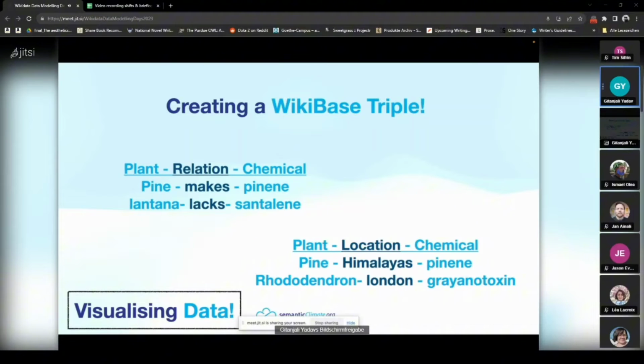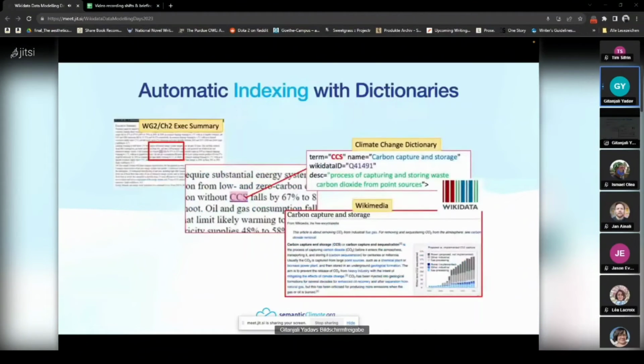All of this information, as I said earlier, the 39 million combined instances that we've been developing, has led to issues with visualizing data. That is also where we've been greatly assisted and supported by the Wiki model, where we perform automatic indexing using dictionaries that we create out of these words that we have found on the Wiki in our documents, the plant names, the chemical names.